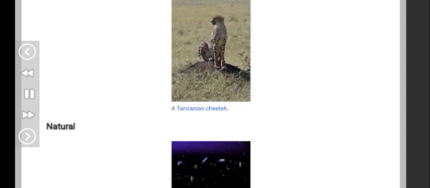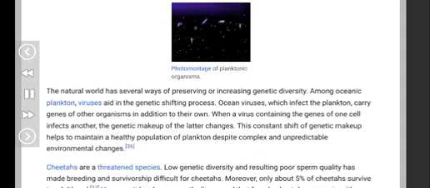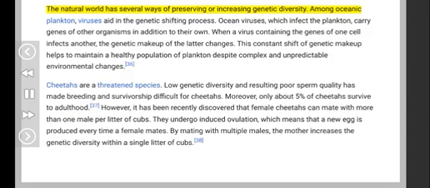A Tanzanian cheetah. Photomontage of planktonic organisms. The natural world has several ways of preserving or increasing genetic diversity. Among oceanic plankton, viruses aid in the genetic shifting process. Ocean viruses, which infect the plankton, carry genes of other organisms in addition to their own. When a virus containing the genes of one cell infects another, the genetic makeup of the latter changes. This constant shift of genetic makeup helps to maintain a healthy population of plankton despite complex and unpredictable environmental changes.